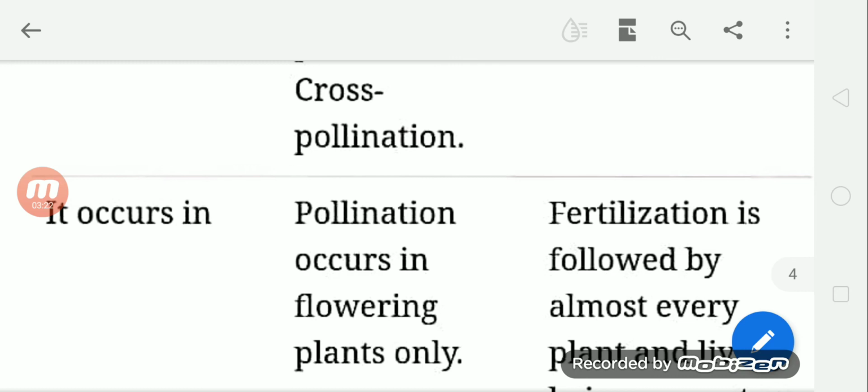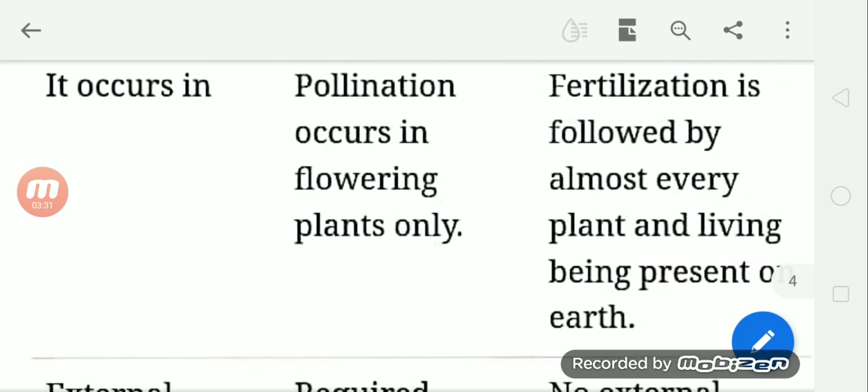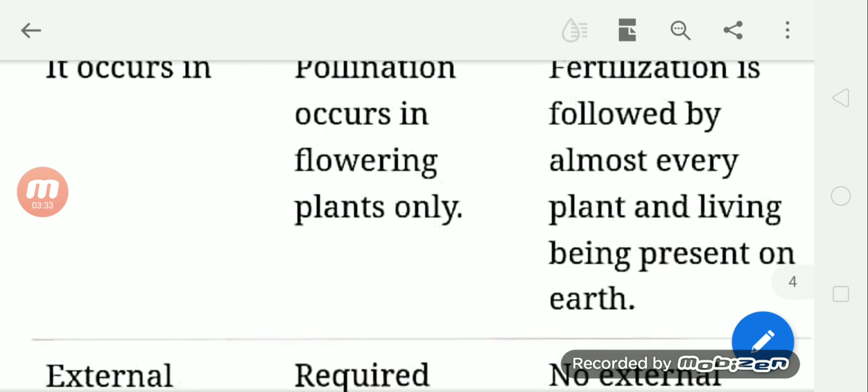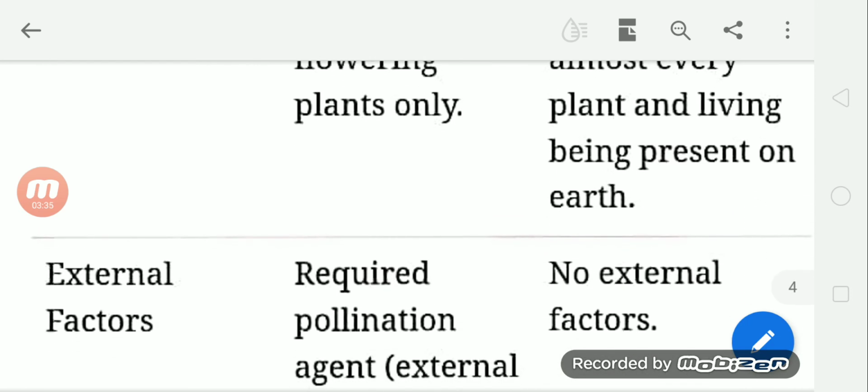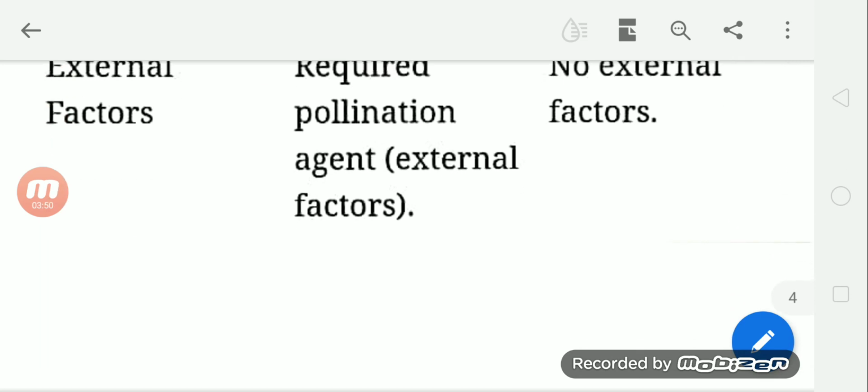Pollination occurs in flowering species only. Fertilization is followed by almost every plant living being present on earth. External factors for pollination: especially when we talk about cross-pollination, some external agents are required. In fertilization, no external factors are required.